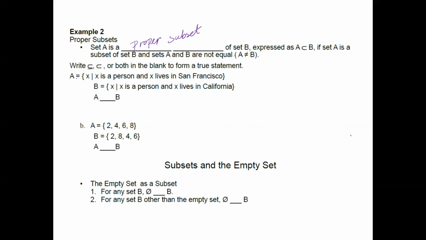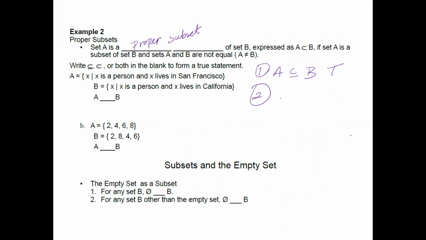A: X is a person and lives in San Francisco. B: X is a person that lives in California. So my first one is, if a person lives in San Francisco, does that mean they live in California? Yeah, that would be true.